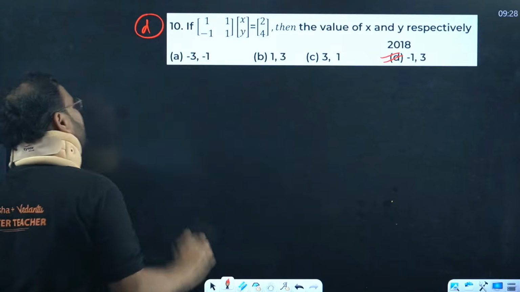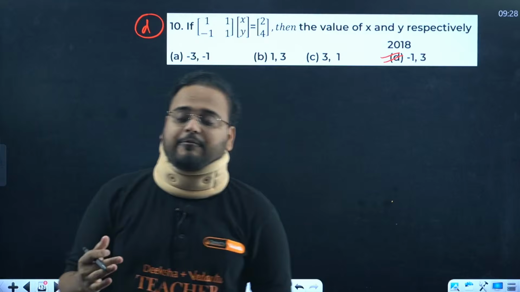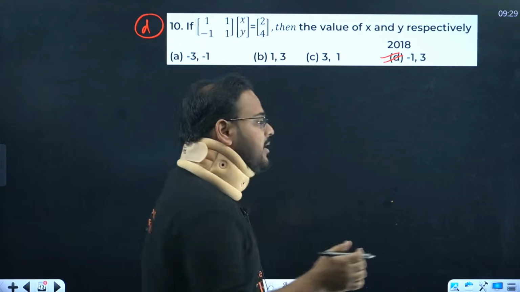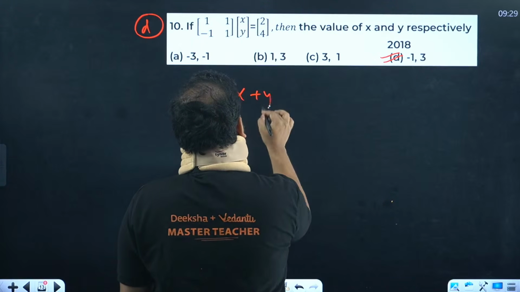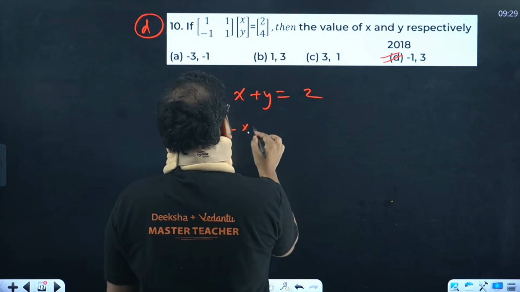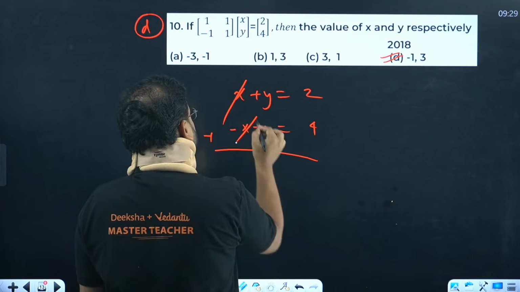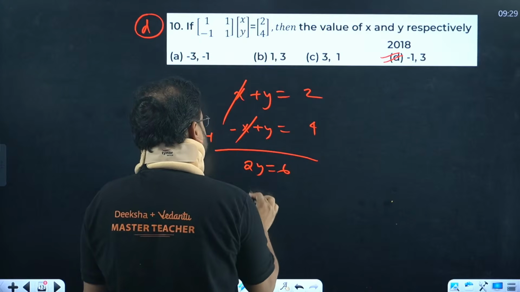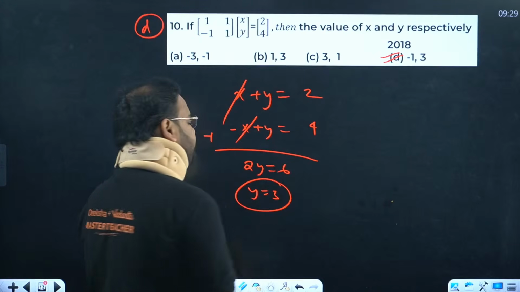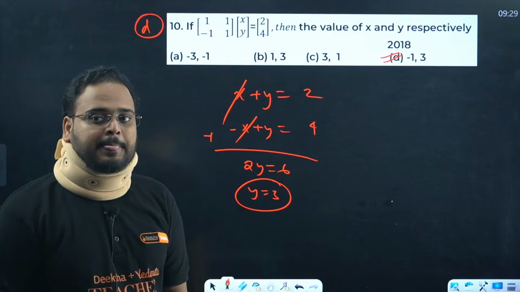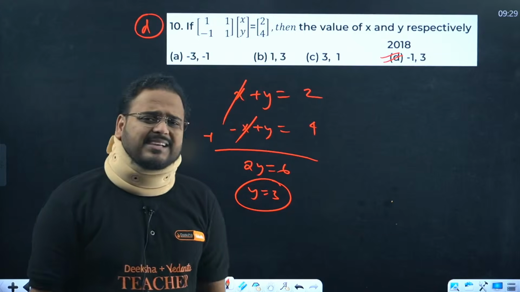So you have to build the habit of solving some steps, if not the entire question, in your mind. My question was x plus y equal to 2 and minus x plus y equal to 4. Add them, you get this cancelled. 2y is 6 and y is 3. And yes, math is actually lengthy to solve.